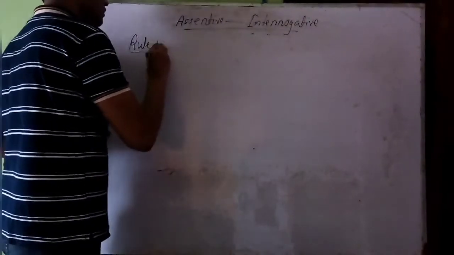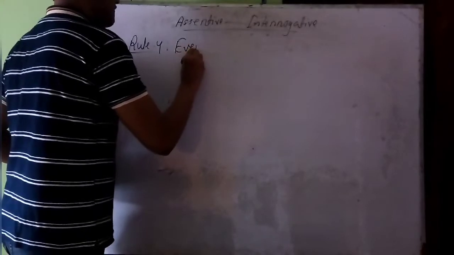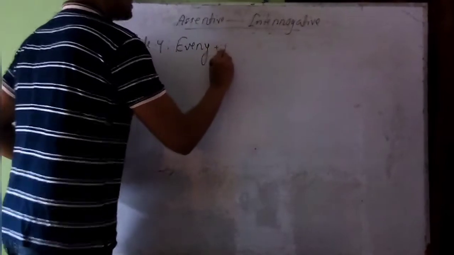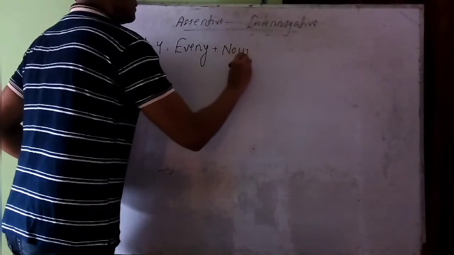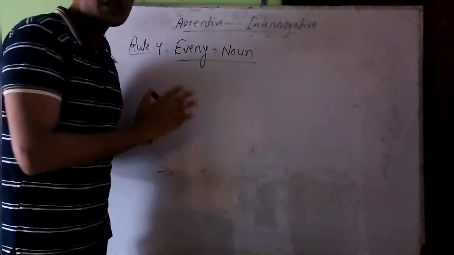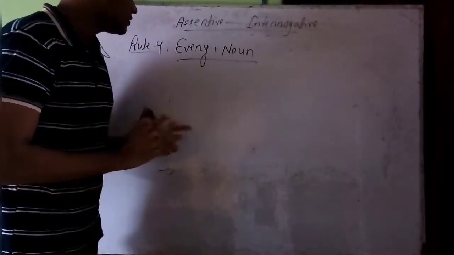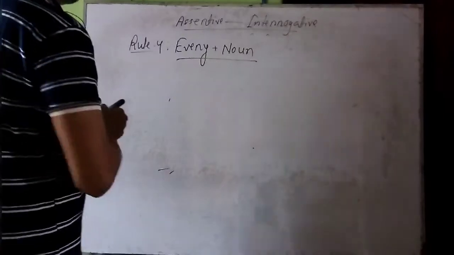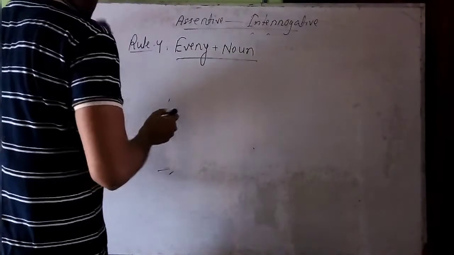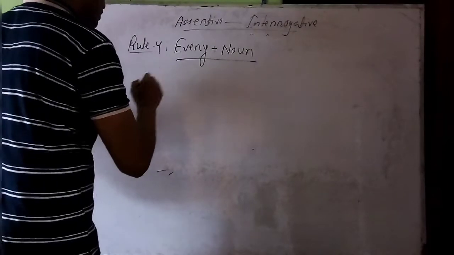So rule number 4 will be every plus noun. That means if the sentence is starting with every and you have a noun after every, then you should follow this rule. Let me give you an example.